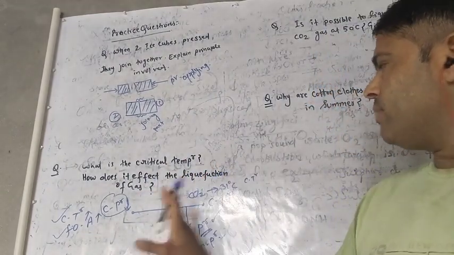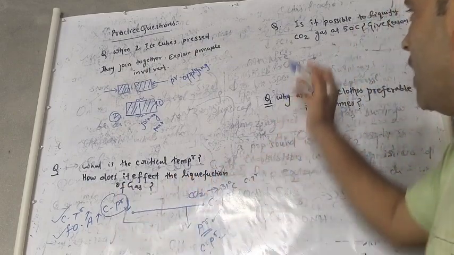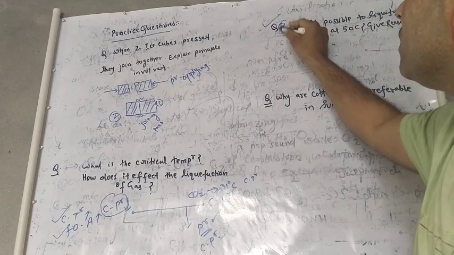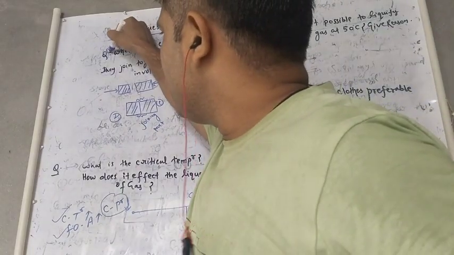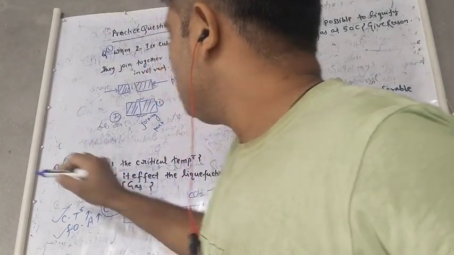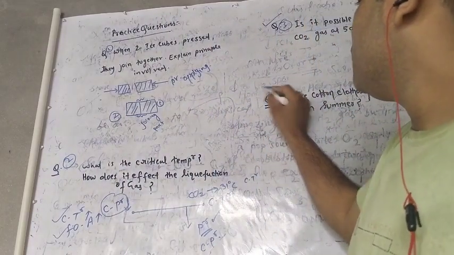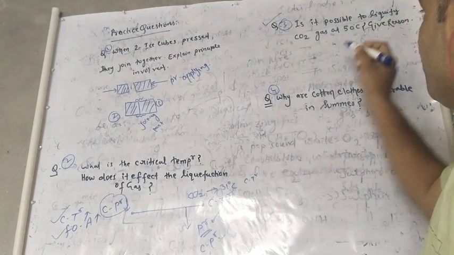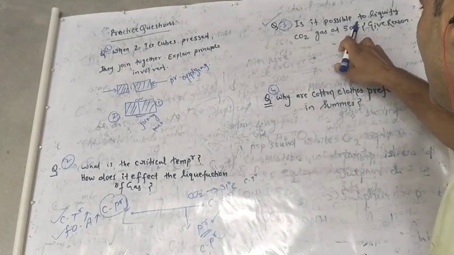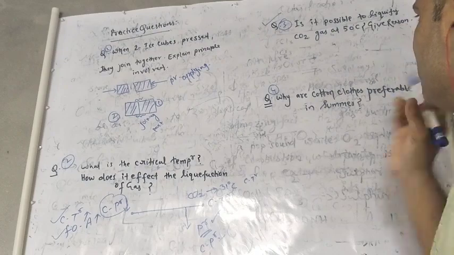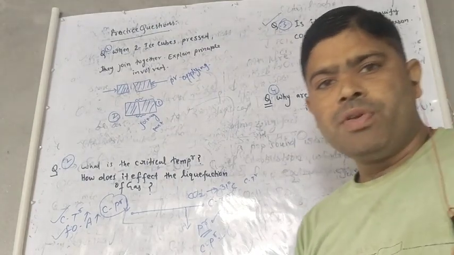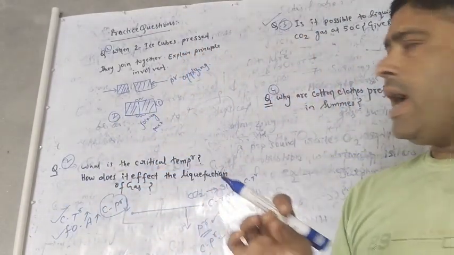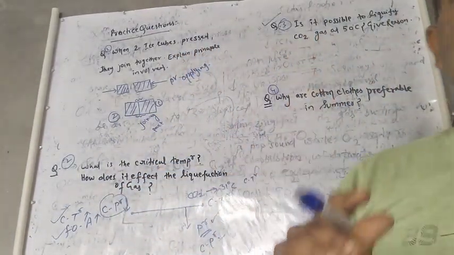Okay, this question is finished, and now we start question three. Is it possible to liquefy CO2 gas at 50 degrees? Give the reason. No, it is not possible to convert CO2 gas into liquid at 50 degrees because the critical